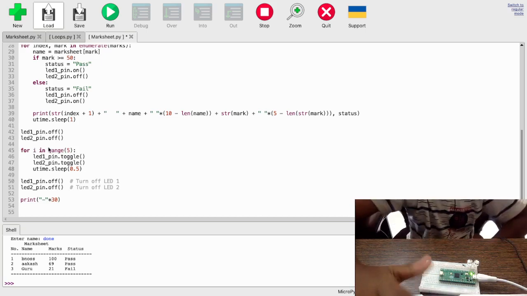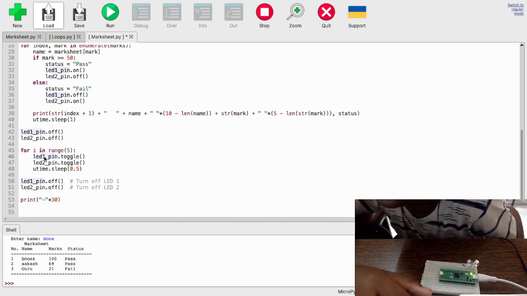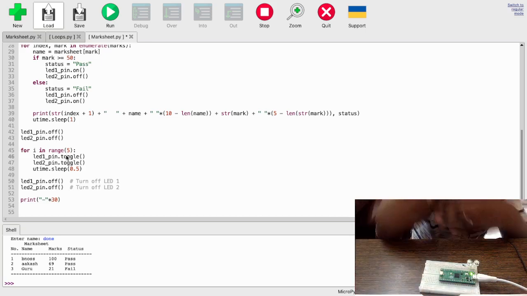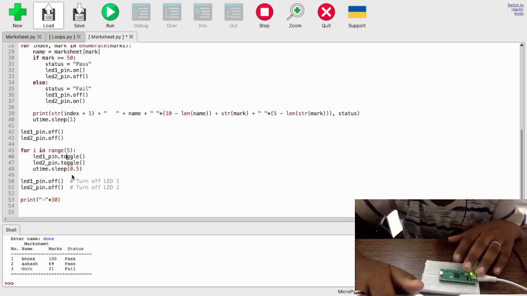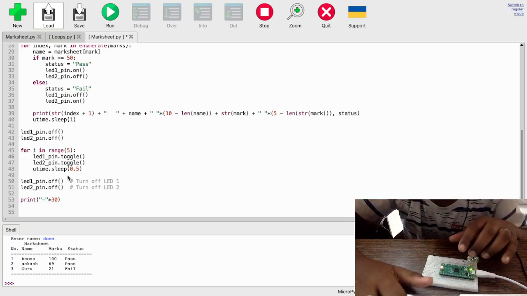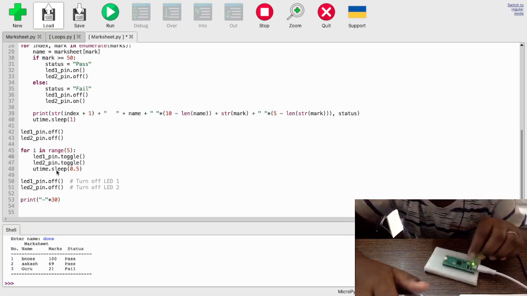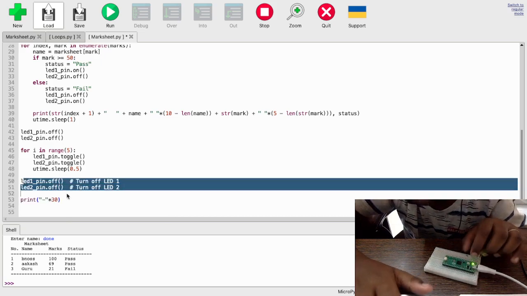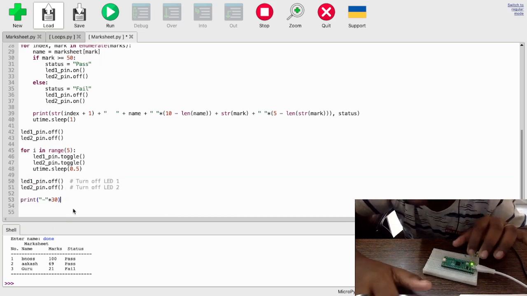I'm not using that. Okay. And LED1 underscore pin dot toggle will turn it on and off. Okay, utime dot sleep, on and off, on and off, on and off, utime dot sleep, and then I'm turning it off again just for safety purposes, and then print this.